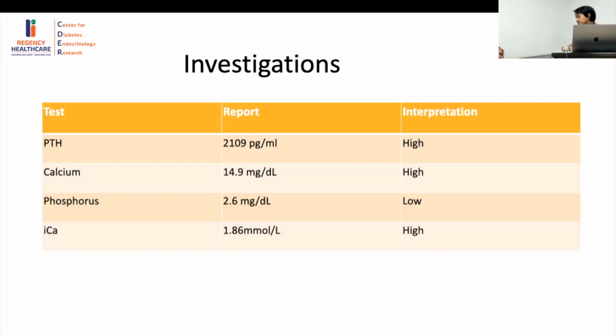Yes. So if we look at the 4 cases that we have seen till now, the first one had around 100. The second was talking about 800. The third was around 200, and this is 2000. So this is the highest. So this is clearly malignancy. The calcium level is not that high, but your PTH is very, very high.